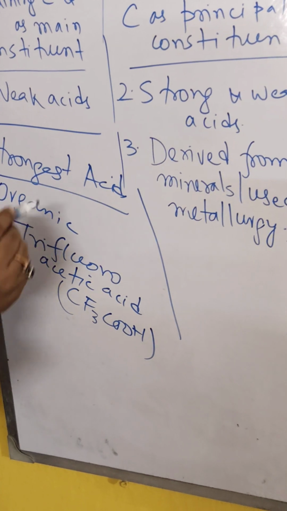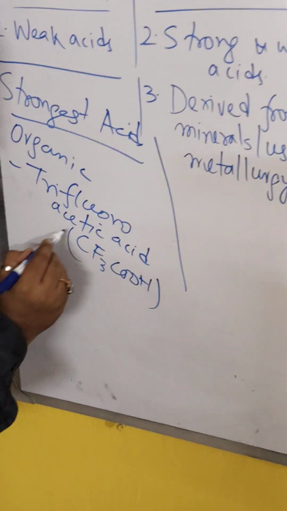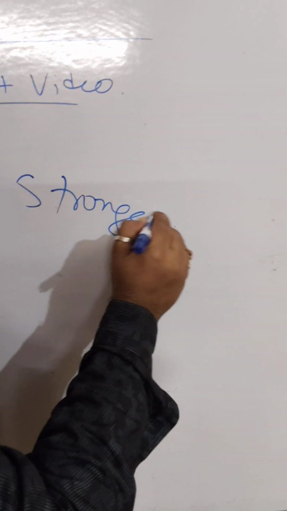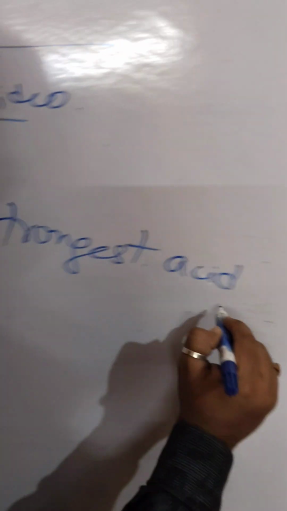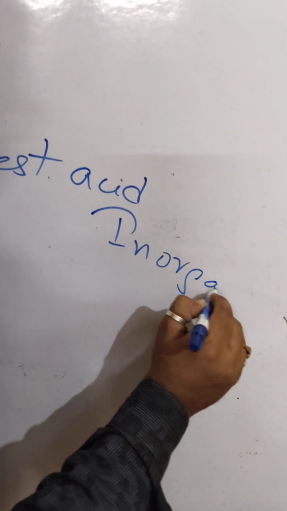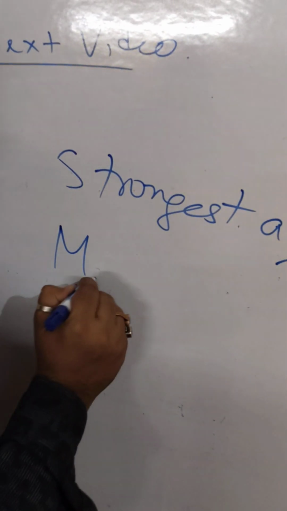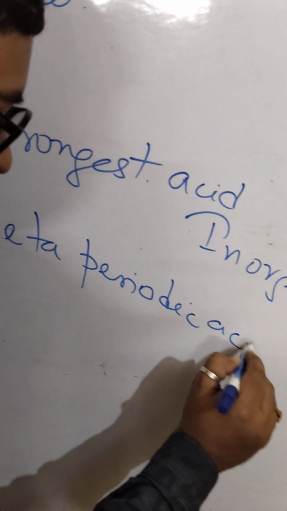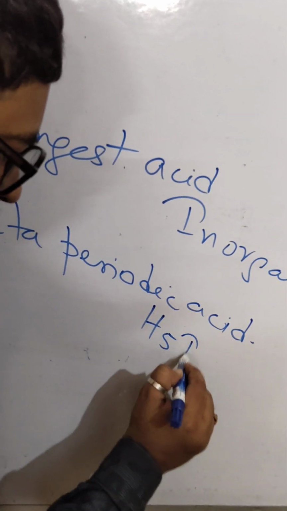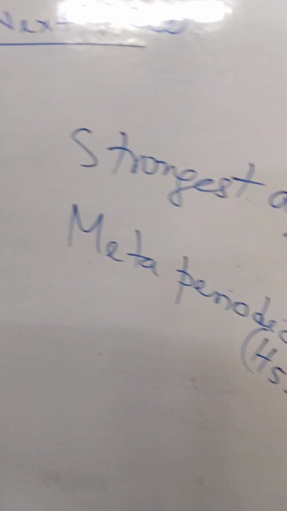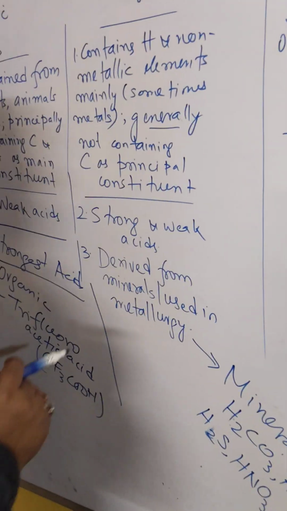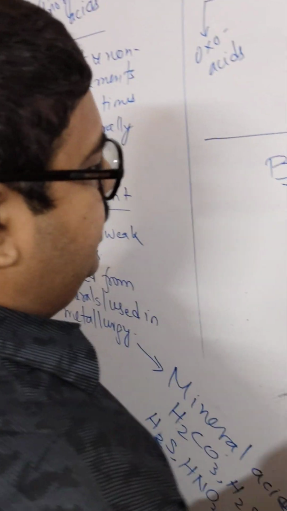If you come to the inorganic one, the strongest acid is metaperiodic acid, formula H5IO6. If you compare both of them, metaperiodic acid is the strongest of all acids, followed by trifluoroacetic acid, which is obviously an organic acid.